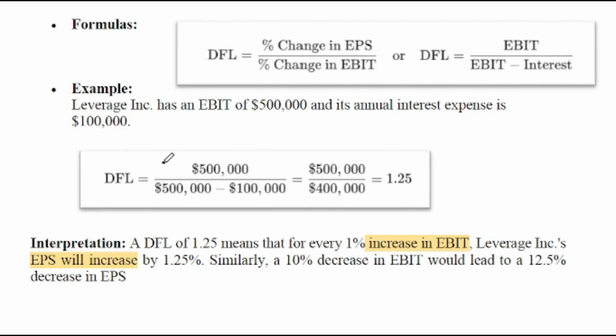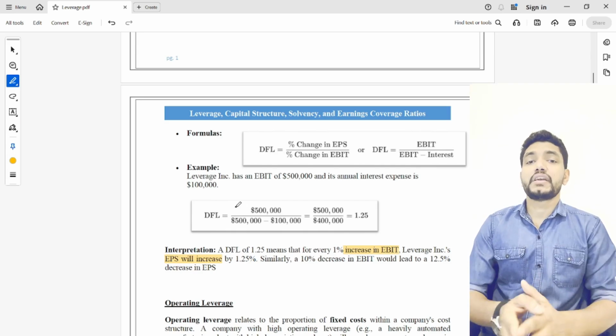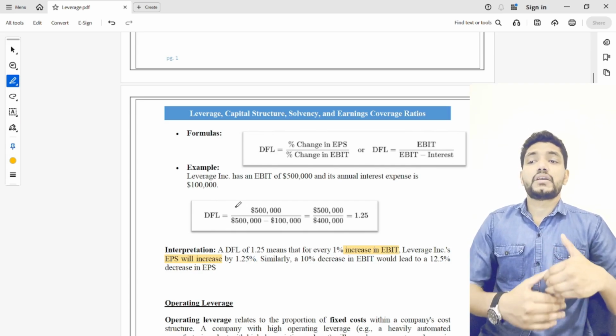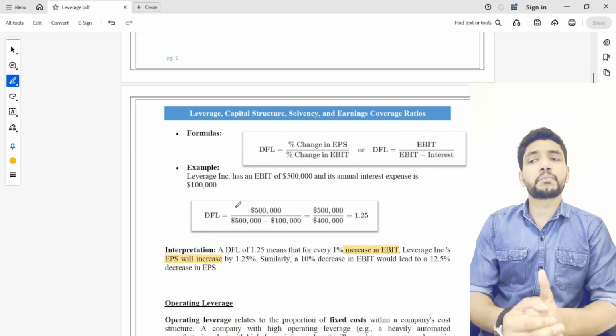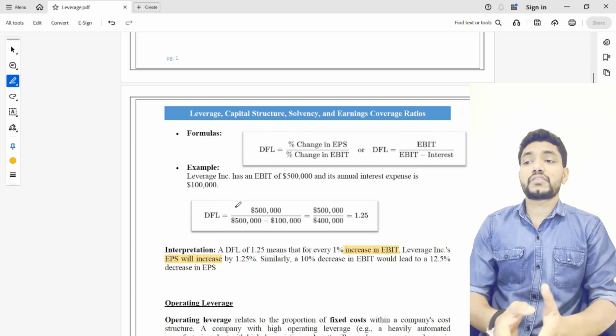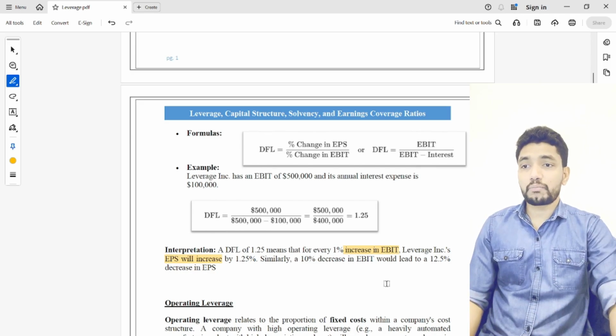Changes mean both positive and negative. If EBIT is increased by 1%, it could lead to a 1.25% increase in EPS. At the same time, if EBIT is reduced by, let's assume, 10%, the EPS will reduce by 12.5%.